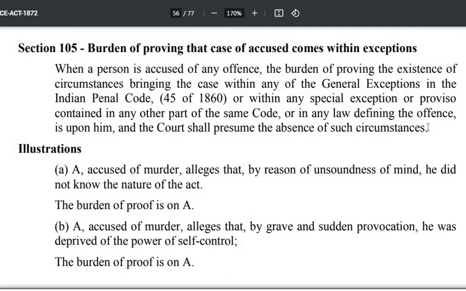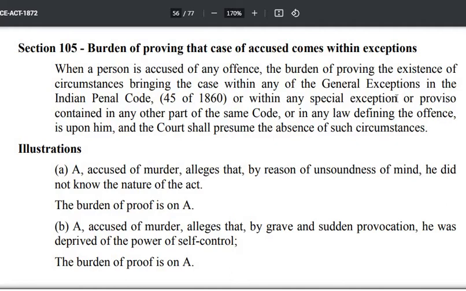What they are talking about is: if an accused is being tried for any offense and he claims the application of any of these exceptions, general exceptions or any of these provisos, then upon whom will the burden of proof lie?